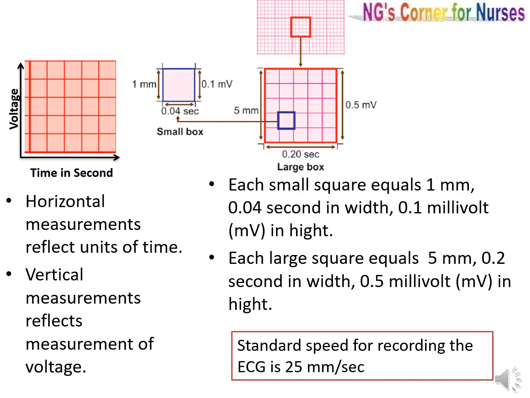Let's see the small boxes. Each small square equals 1 millimeter by 1 millimeter, 0.04 seconds in width and 0.1 millivolt in height. And each large square equals 5 millimeter by 5 millimeter, 0.2 seconds in width and 0.5 millivolt in height. Standard speed for recording ECG is 25 millimeter per second. A faster recording speed, that is 50 millimeter per second, is occasionally used to visualize wave deflections better.